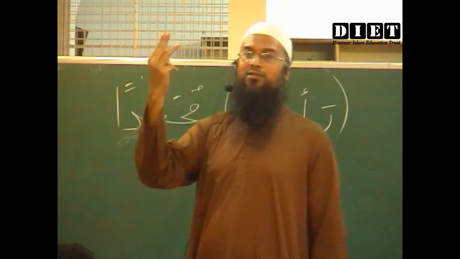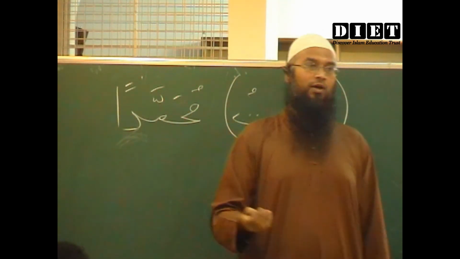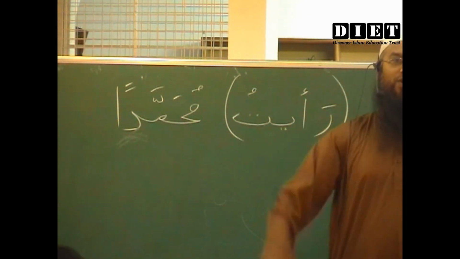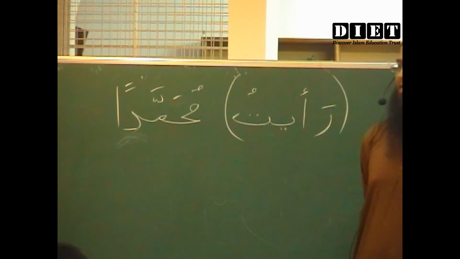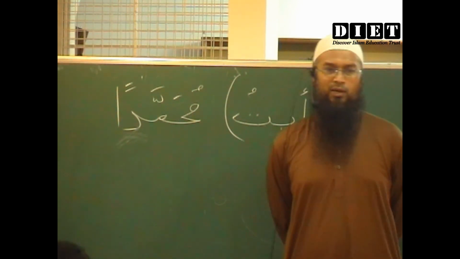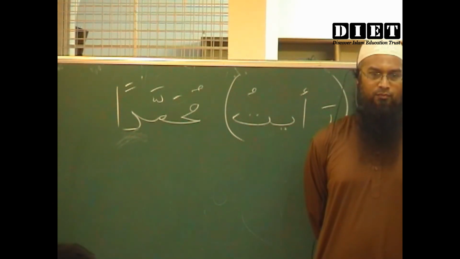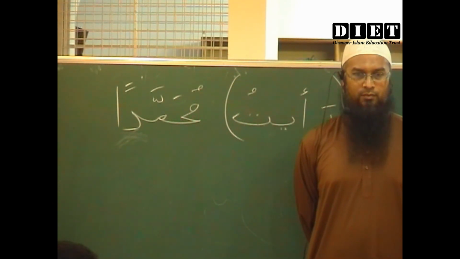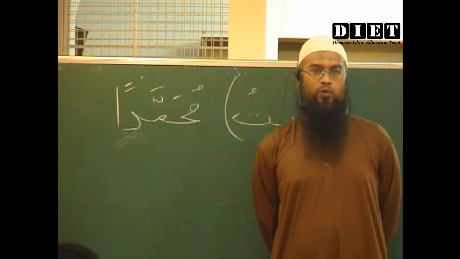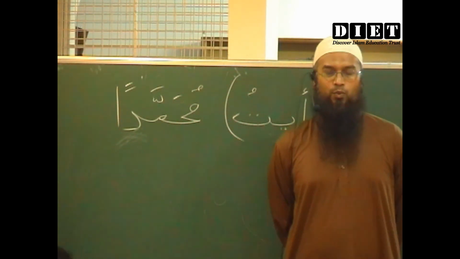Can anybody explain all three? In which state will you find marfu, mansub and majroor? You can explain with the word Muhammad. Muhammadun will be marfu. Muhammadan will be mansub. Muhammadin will be majroor.